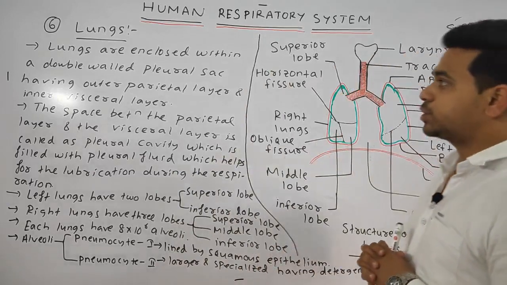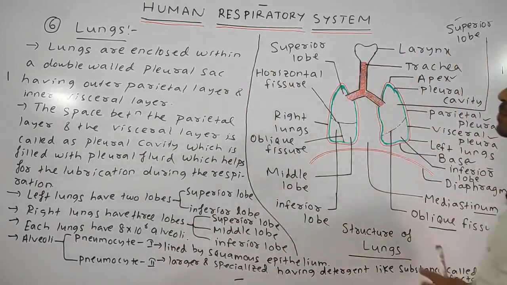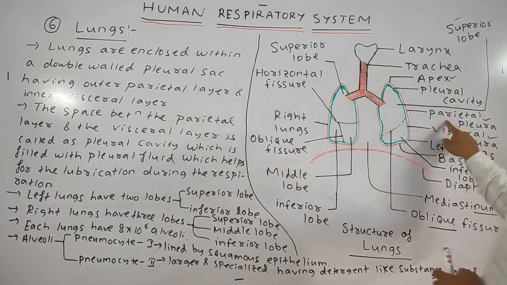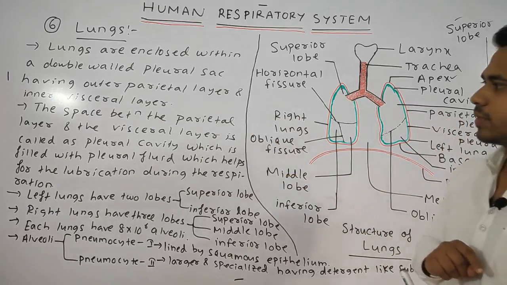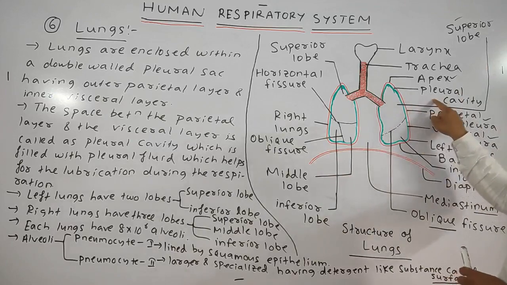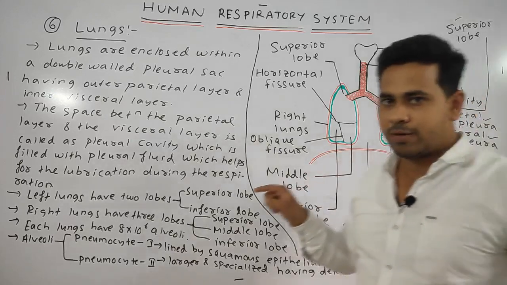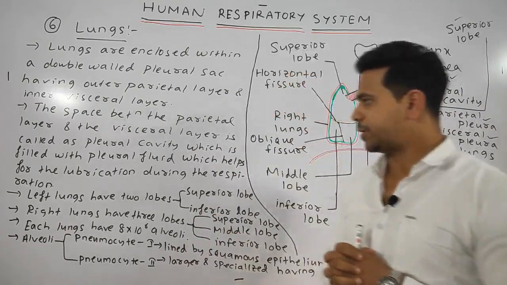So what we have discussed: lungs are enclosed by a double-walled sac, called the pleural sac, having an outer parietal layer, or the parietal pleura, and an inner visceral layer, or visceral pleura. The space between the parietal and the visceral is called the pleural cavity, which consists of pleural fluid, which helps with lubrication during respiration.